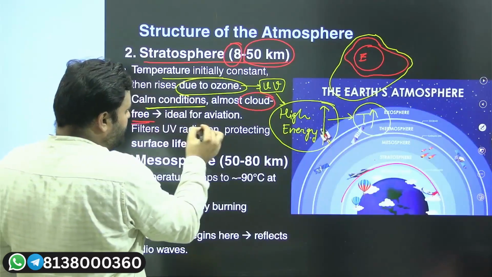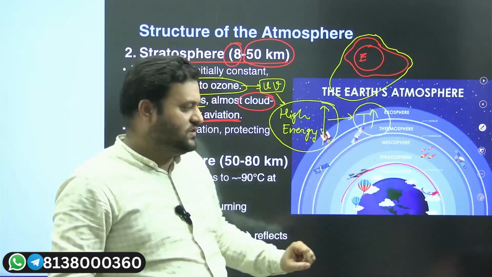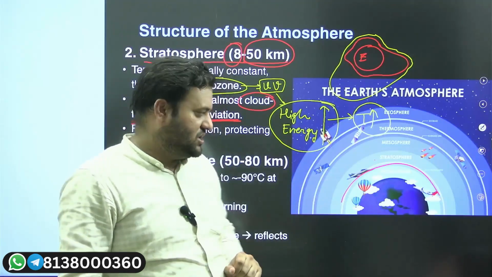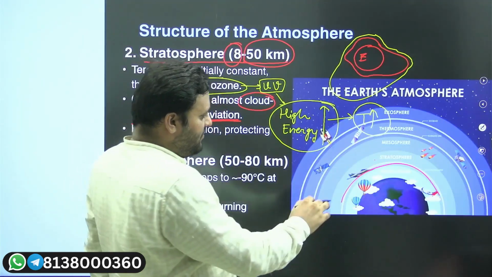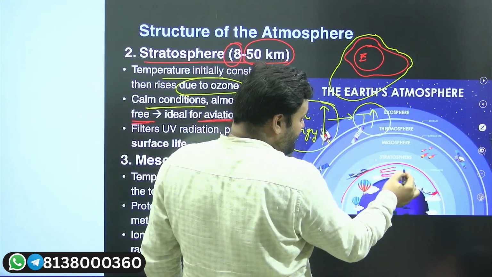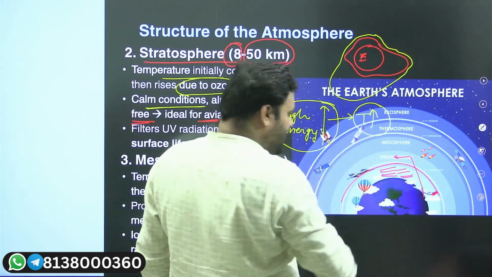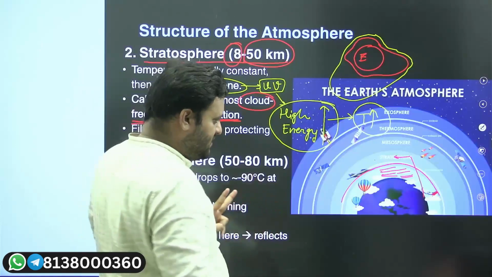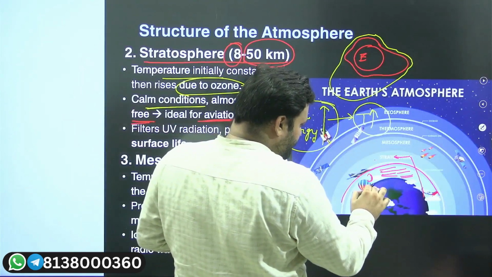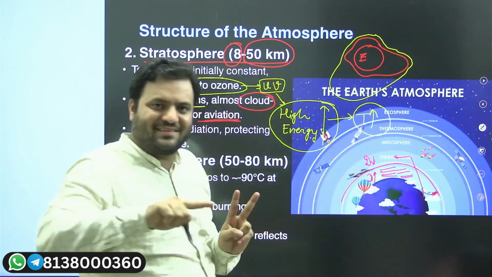As a result, it is perfectly suited to aviation. It is best for aviation because when you travel in the troposphere, there will be air drag. But when you travel in the stratosphere, the air drag will not be there, for two reasons. First, the density is more in the troposphere and less in the stratosphere, so less density, less drag.